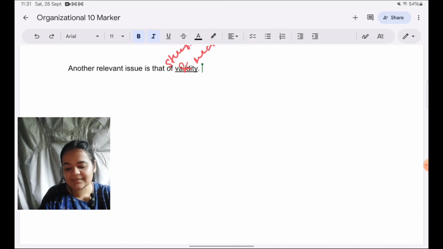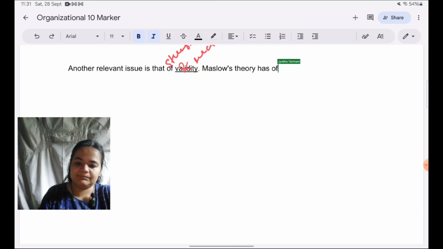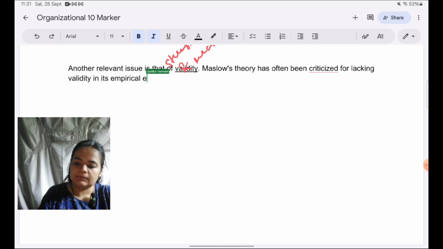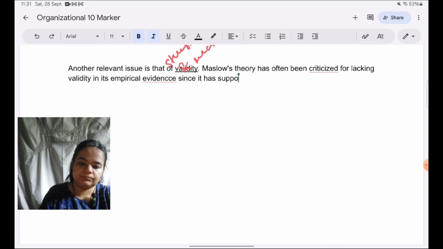So, what we can say is Maslow's theory has often been criticized for lacking validity in its empirical evidence, since it has been supported by qualitative studies. To overcome the problem of measuring needs and motivation qualitatively,